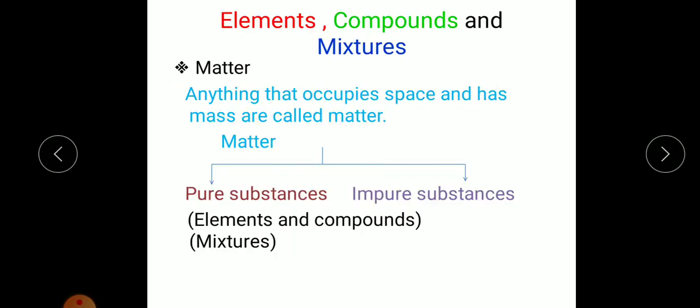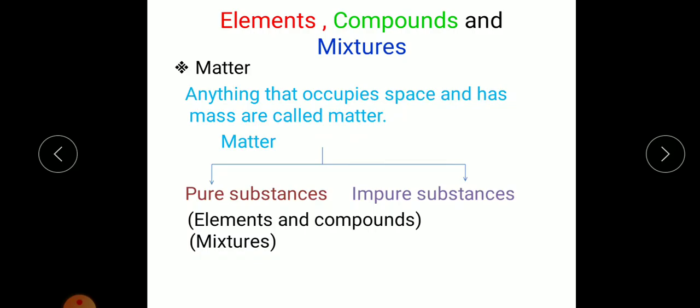Now, today we are going to start a new chapter. That will be chapter number 3, and the name of this chapter is Elements, Compounds and Mixtures. Okay, so before we start the chapter, let us recollect the basics to understand this topic. Say, for example, matter. As we know the definition of matter, anything that occupies space and has mass is called matter.